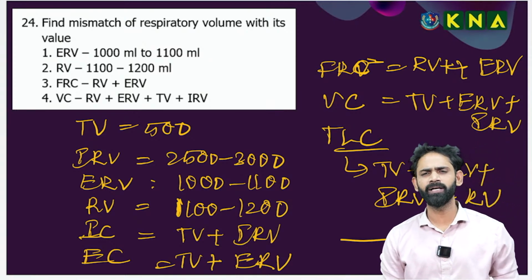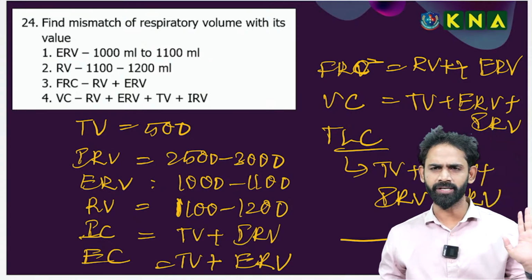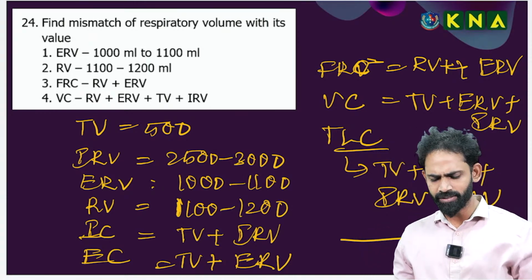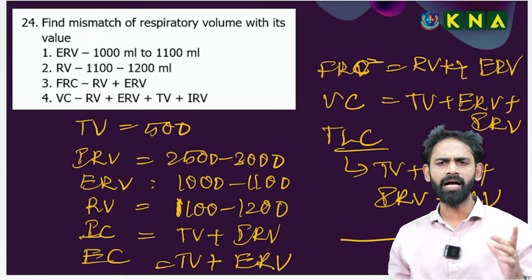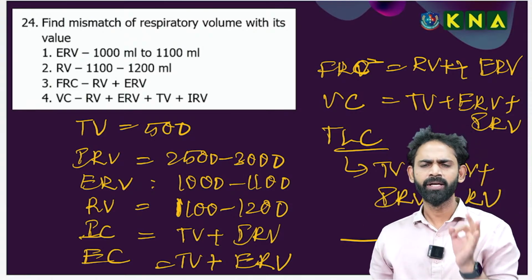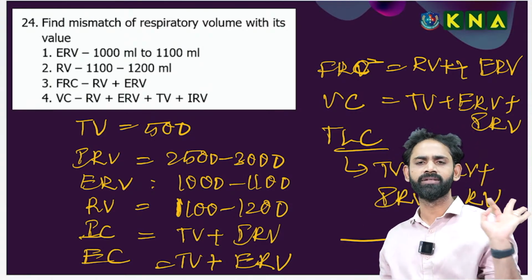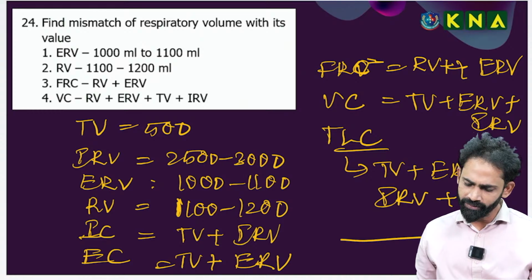Definitions also, okay. That question will come, no doubt about it. Either they will ask match the following with these volumes, otherwise directly as a statement. More possibility is match the following. One time you can check.